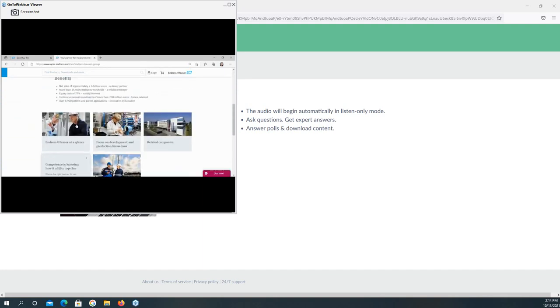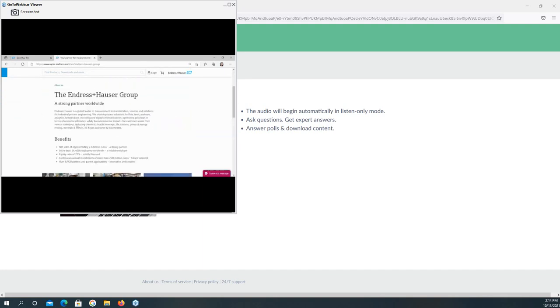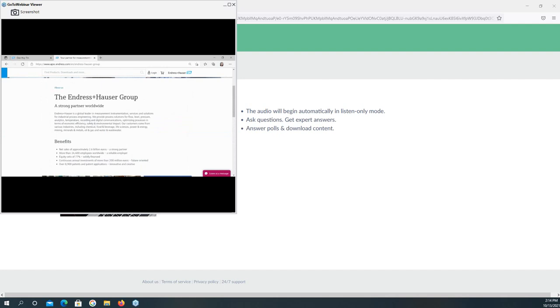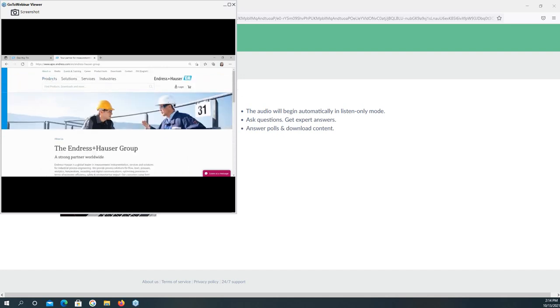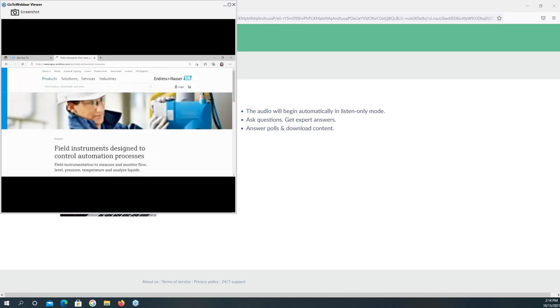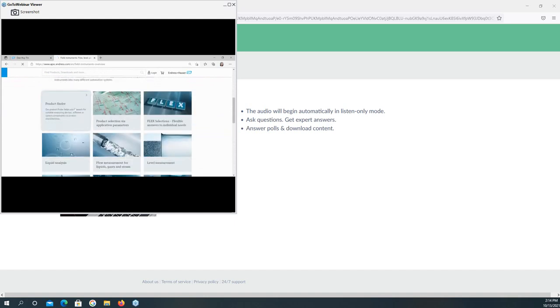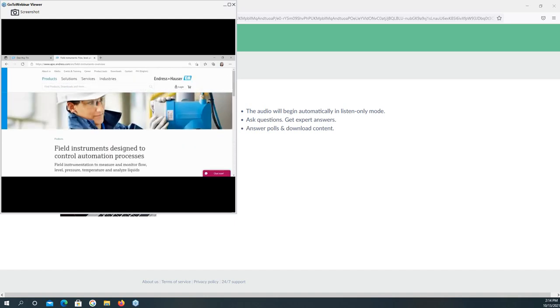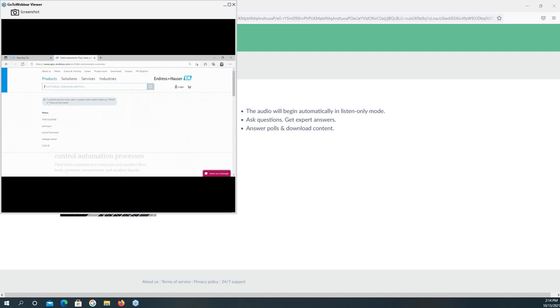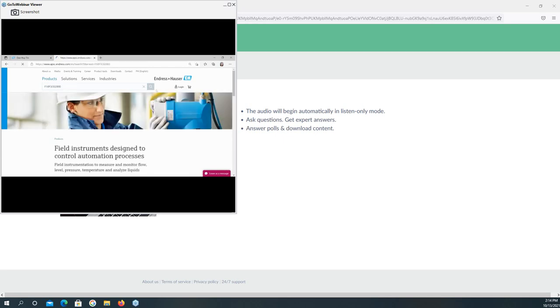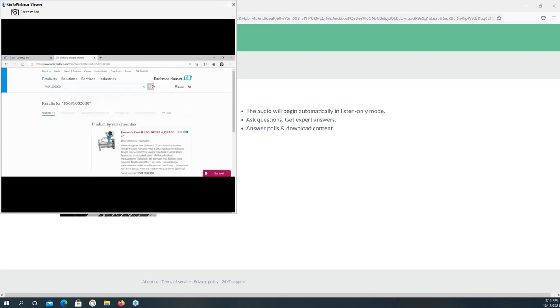Here on this page you can find About Us, all the information about the Endress+Hauser group. And then on the product page, on this search field, you can type your serial number to find the product information. Here, I choose this one as an example. And I click search. After you click search, the product page will show you the product with the serial number given before.